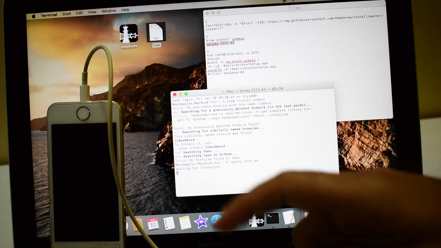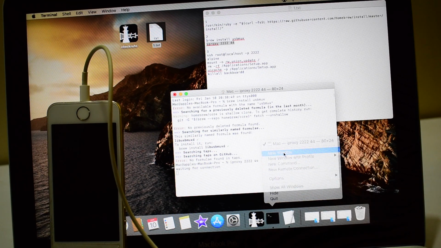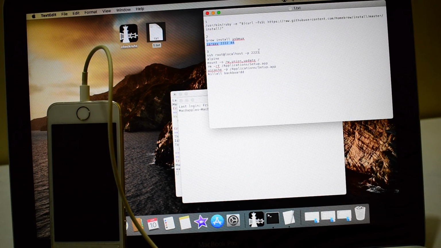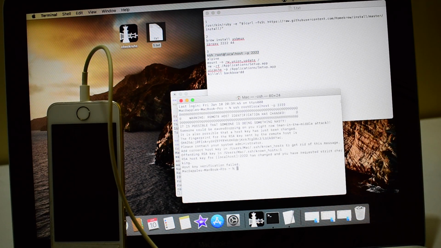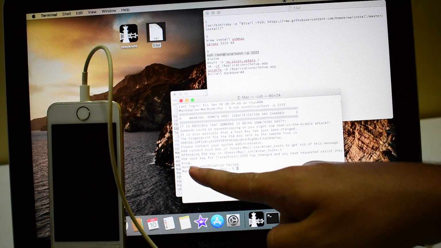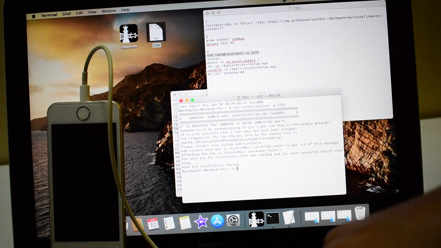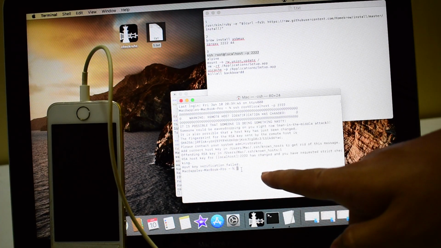It says waiting for connection here. Now right click on the terminal window and click on new window. Copy the step 3 commands and paste it right here. And if you get this error like host key verification failed, do not worry. Just follow the steps as shown in the video now.